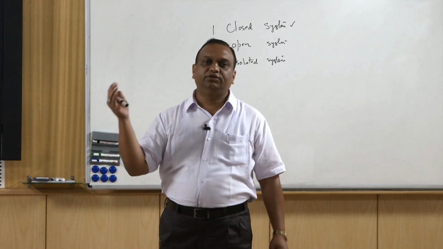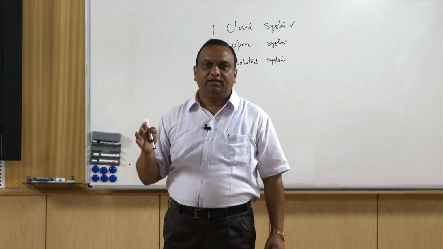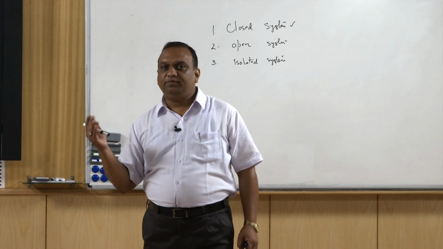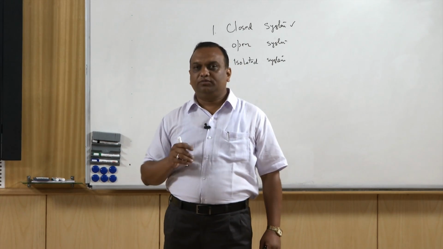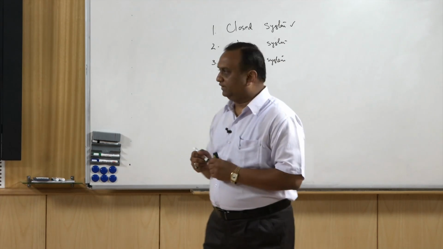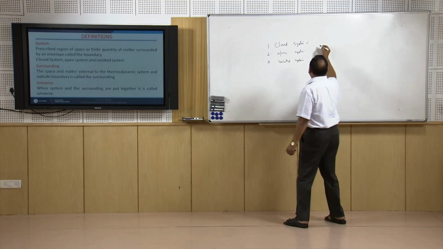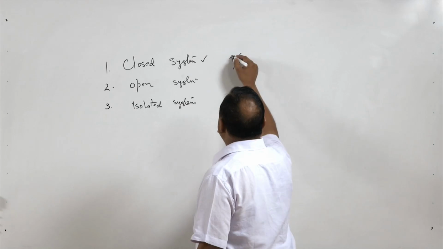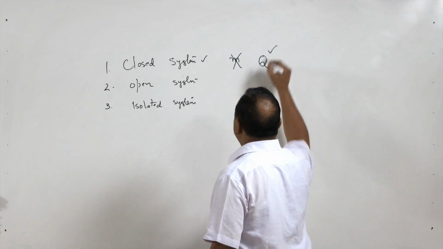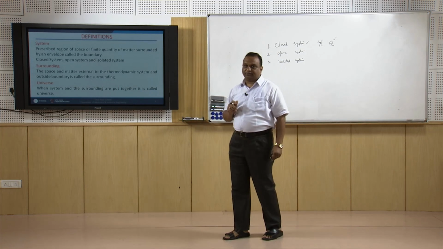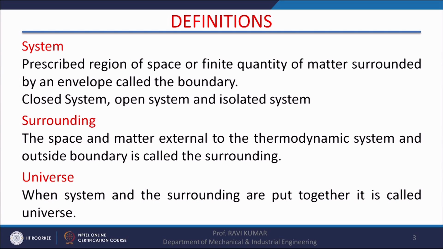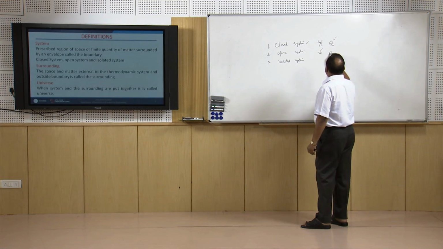If we seal all the doors and windows of this room, then heat transmission can take place through the ceiling, the wall or the floor of the room, but mass transfer cannot take place. So, in a closed system, mass transfer is not possible, but heat transfer is possible. Now, the second type of system is the open system. In an open system, mass transfer and heat transfer both are allowed.